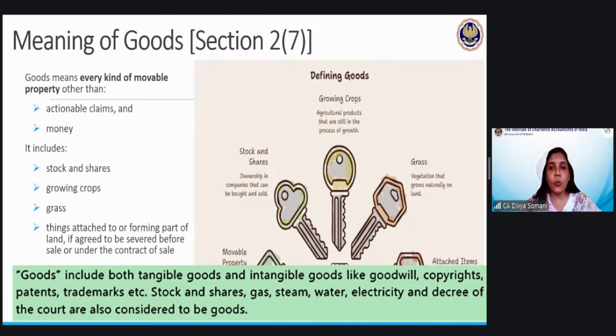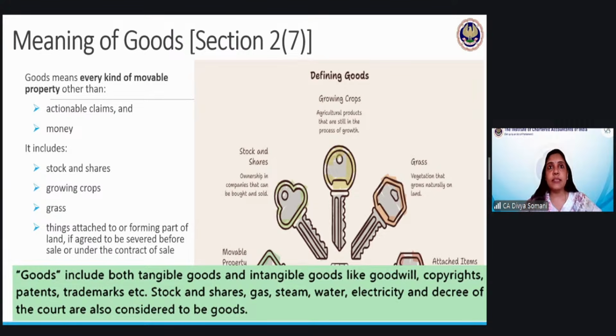Should I explain now what you mean by actionable claims? Should we discuss actionable claims now? Just give me a quick yes. Okay, let us quickly understand one example so that you will understand it in a better way. What do you mean by actionable claim?